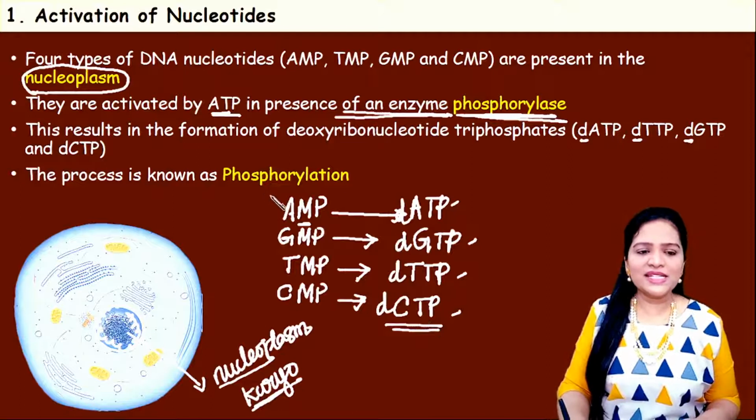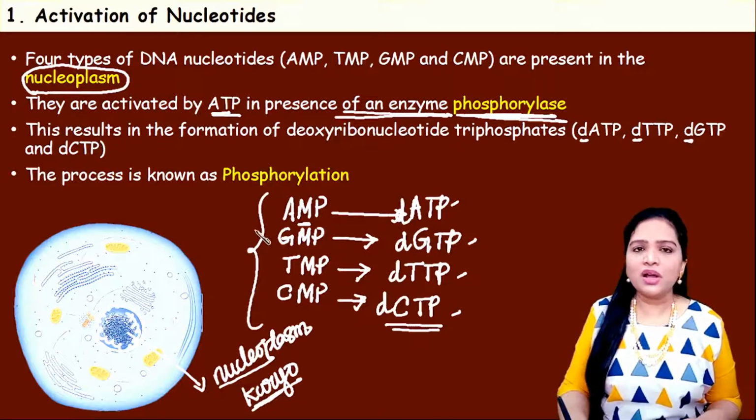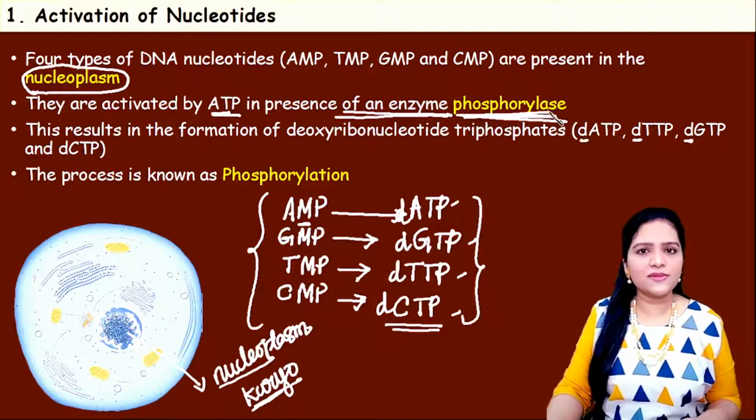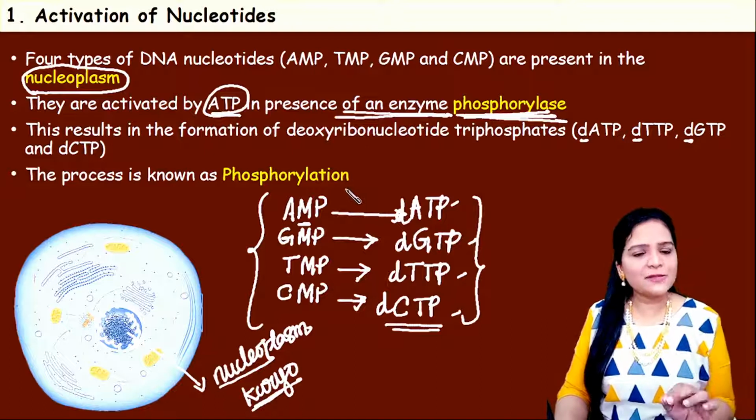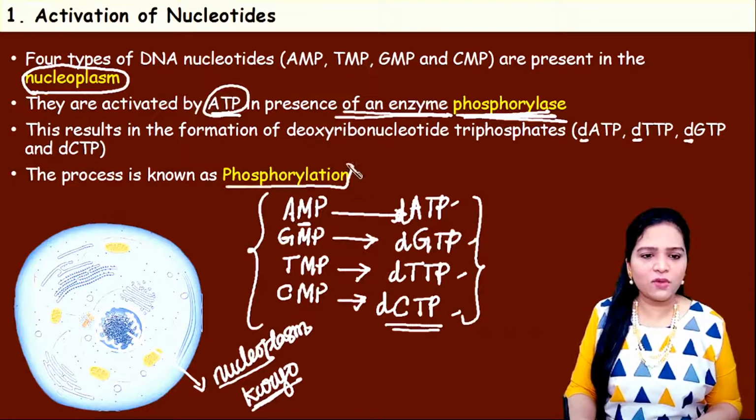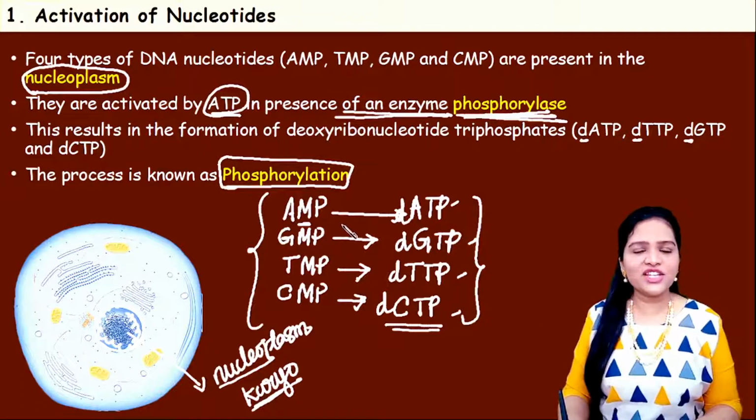Understand? So these inactive nucleotides are now activated by phosphorylase using ATP as the energy. This process is called phosphorylation. So phosphorylation is the first step in DNA replication.